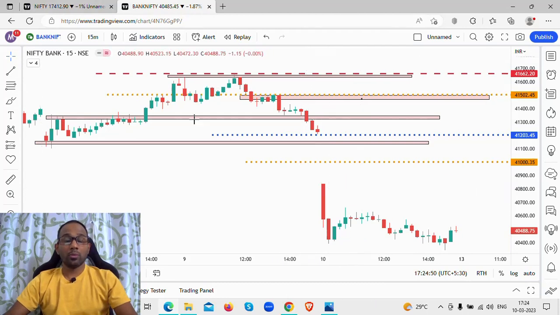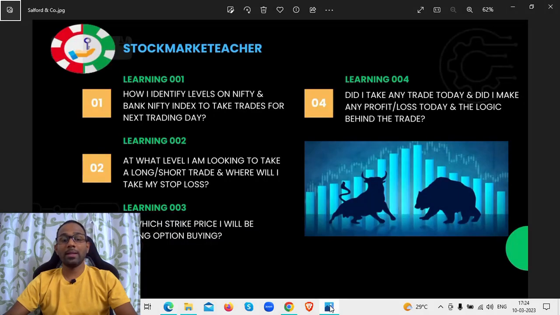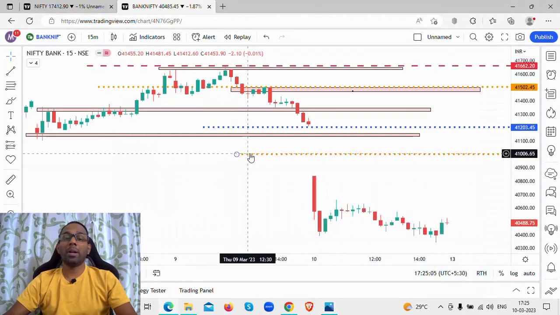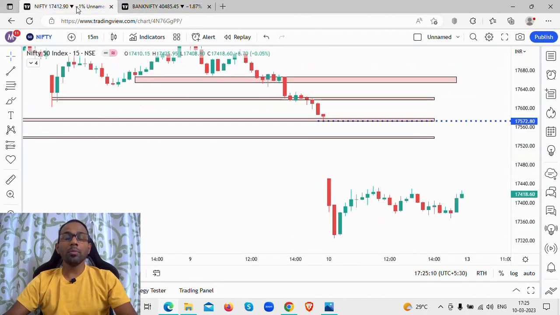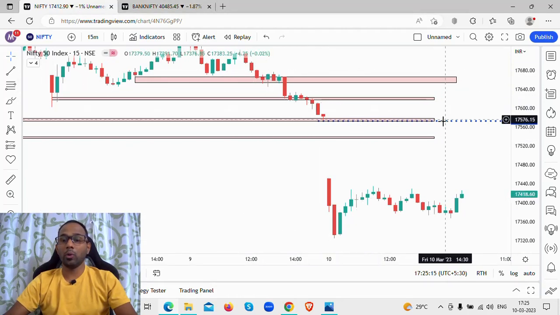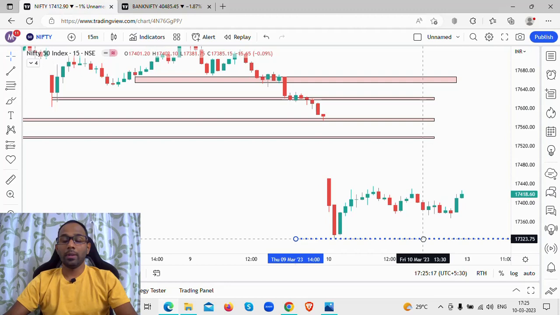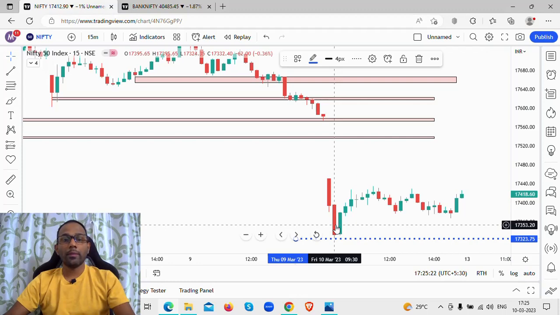All right, so this is pretty much what happened in today's session. Now we are going to look at the levels that we are going to watch on Nifty and Bank Nifty to take a trade in Monday's session. We'll start with Nifty and then we'll go to Bank Nifty. So we will mark the high and the low on Nifty and Bank Nifty. We'll start with Nifty. The low on Nifty was 17,324 level.